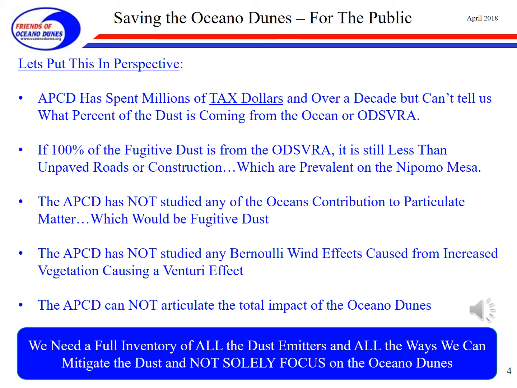The Air Pollution Control District cannot articulate the total impact of the Oceano Dunes. We need a full inventory of all the dust emitters and all the ways that we can mitigate the dust, and not solely focus on the Oceano Dunes.